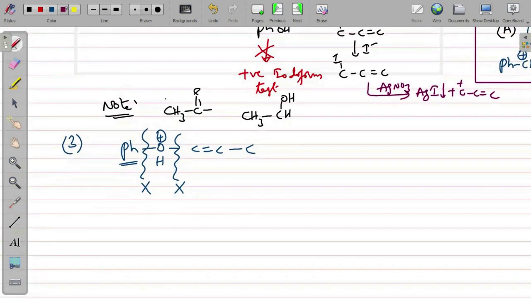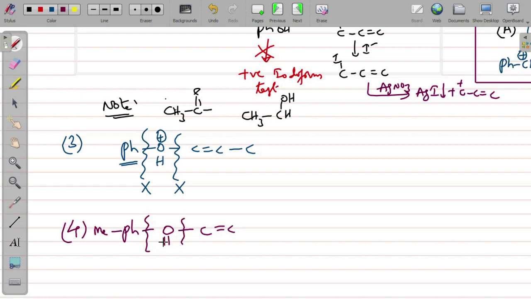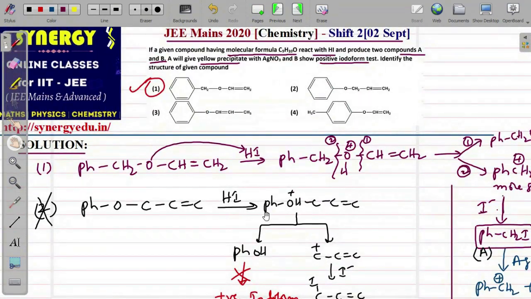Now look at the fourth option. In the fourth option it is given like PhO, and here at the para position there is one methyl branch, and like this it is given. And again here also the break cannot happen, and here it also cannot happen. Once you protonate this one, breaking cannot happen on both sides. Therefore this fourth option also is wrong. So that is why only one option is correct here.